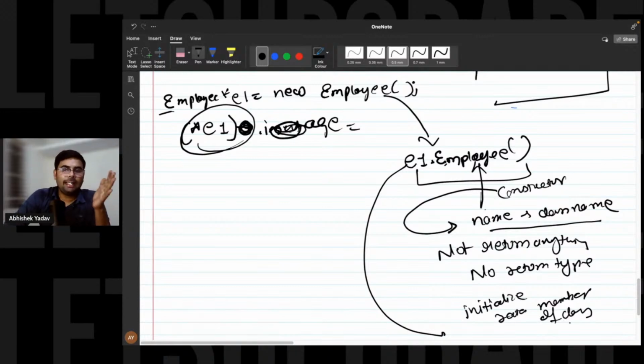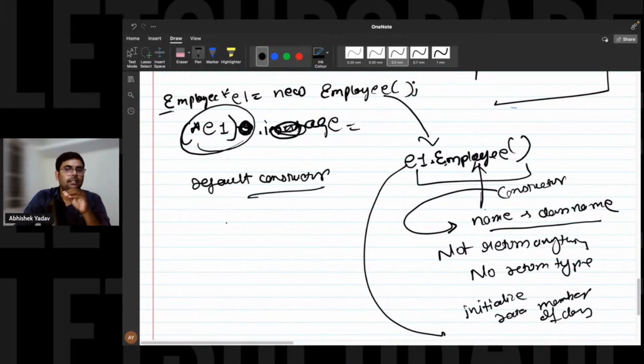And if you are not creating any constructor, a default constructor will get created behind the scene for you. What is the default constructor? Default constructor is having no argument in it, right? So here we have this Employee, like this, and this one here.